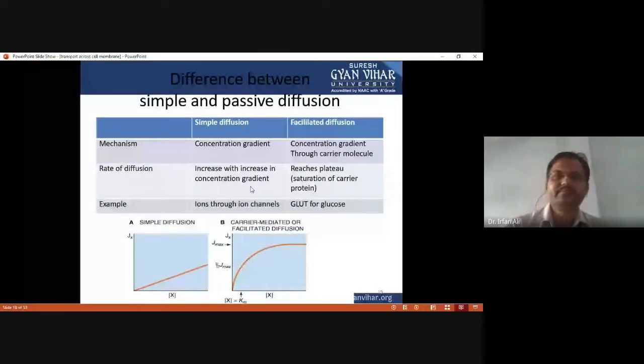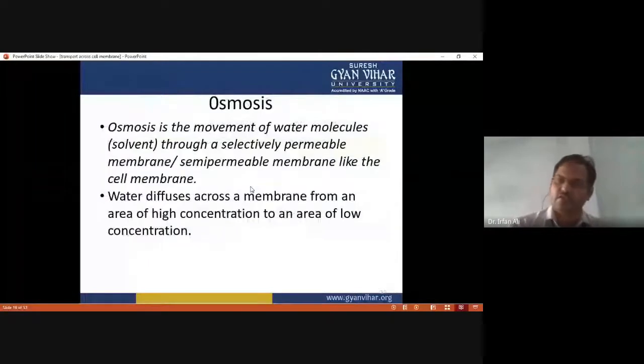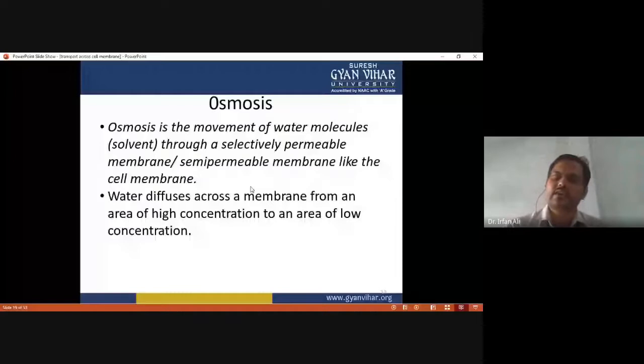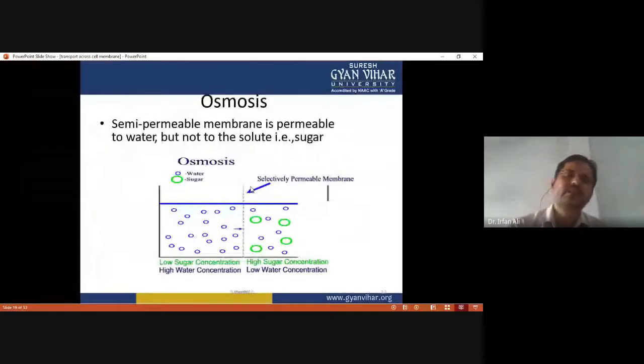Okay, then we have to discuss osmosis. So osmosis is the movement of water molecules through a semi-permeable membrane. Okay, and here water diffuses across a membrane from an area of high concentration to an area of low concentration. And this figure shows the osmosis process through the semi-permeable membrane.